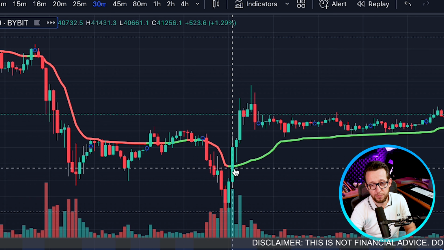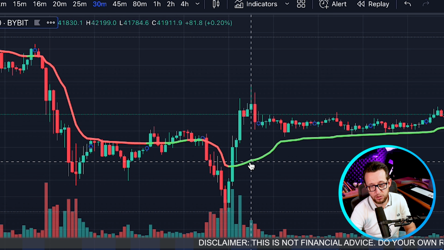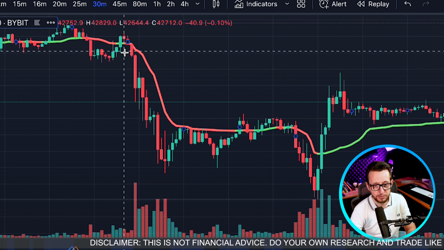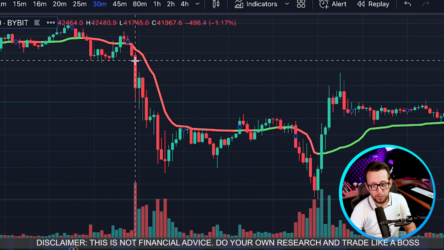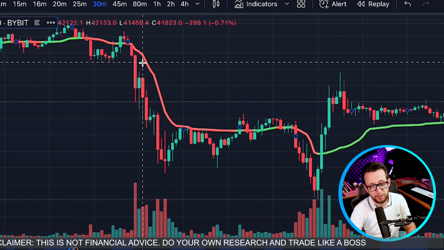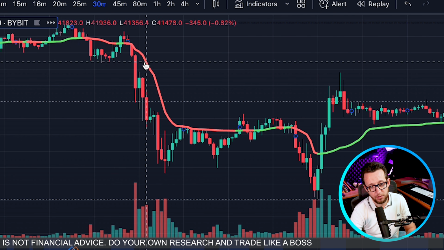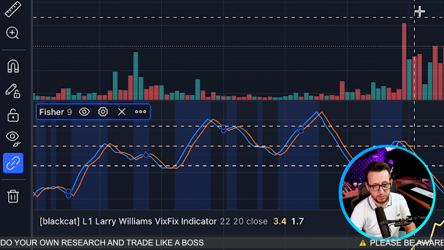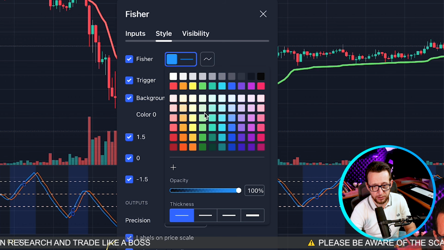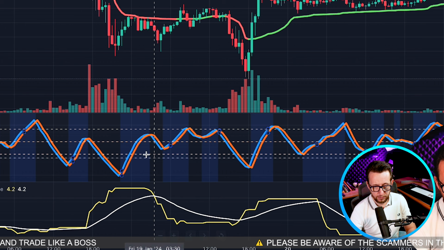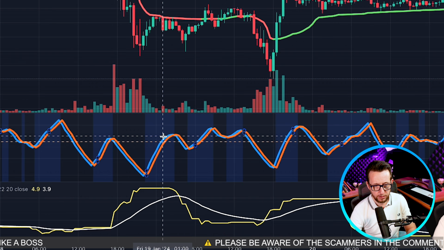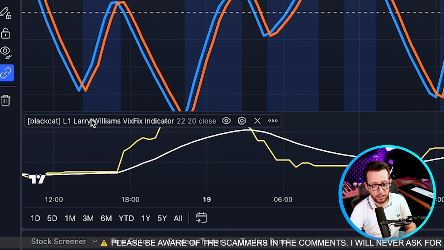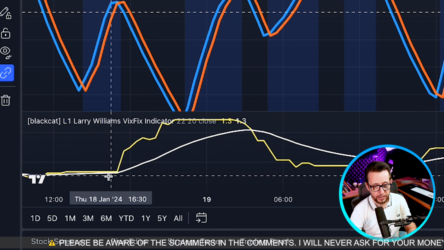Perfect. So when price is above and the line is green, we are looking for longs. When price is below, meaning the candles, we're looking for shorts and the line has to be red. Then we have the Fisher transformation indicator down the bottom here. I'm going to make it thicker again as well. Okay, great.